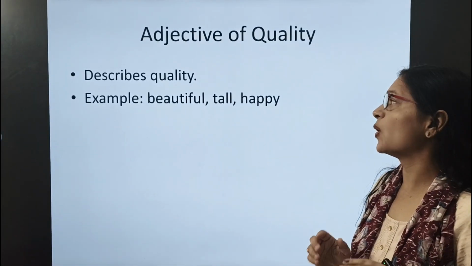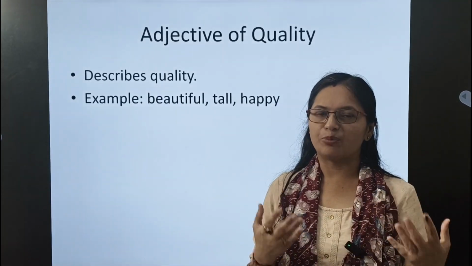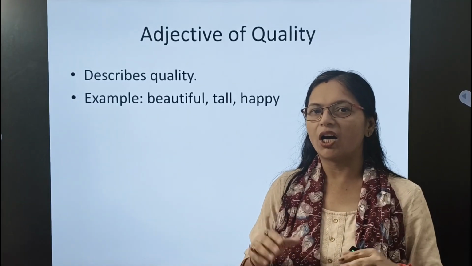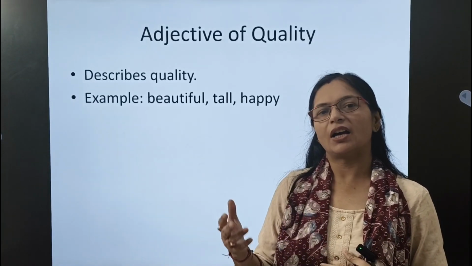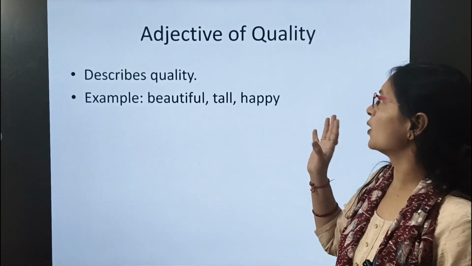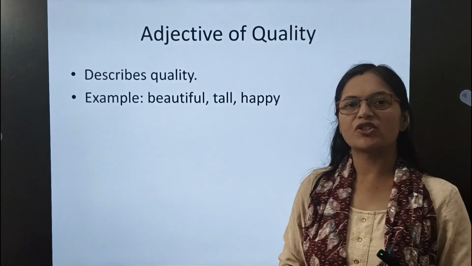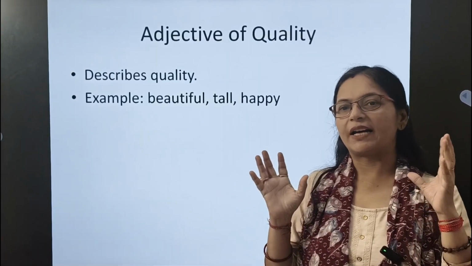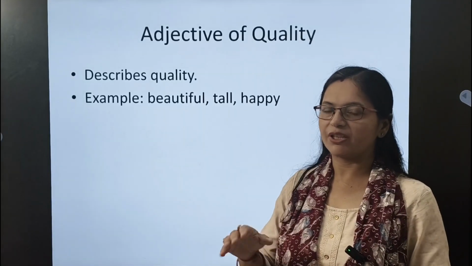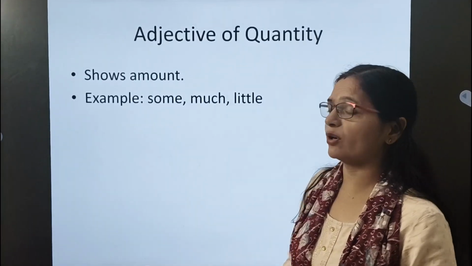First one, adjective of quality. It describes the quality of any person or thing. When the quality of a person or a thing is described by a word, it becomes what? Adjective of quality. For example, beautiful, tall, happy. These are adjectives of quality because they are the qualities that we talk about with a noun, and we use them with a noun.